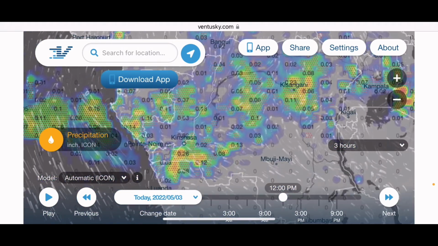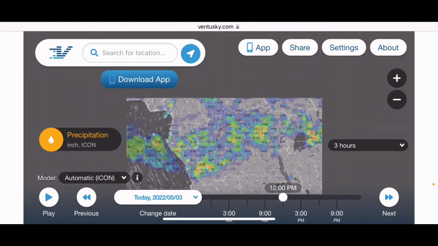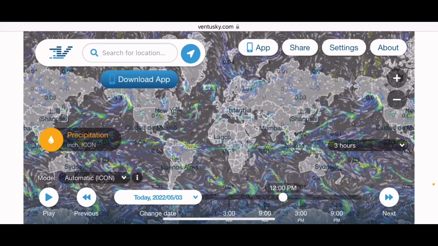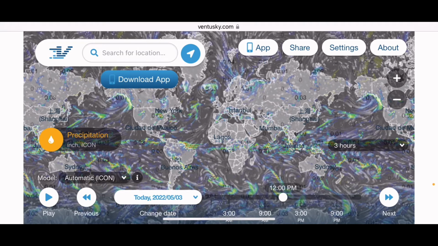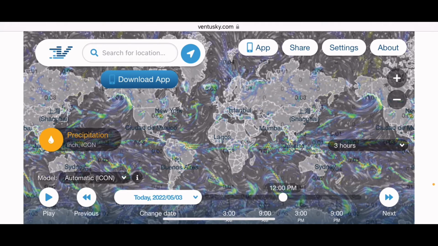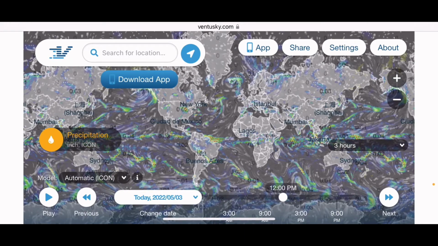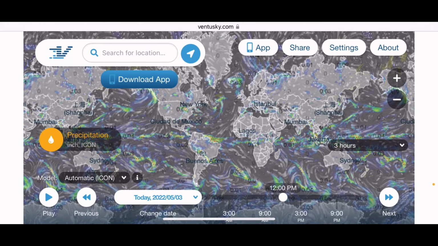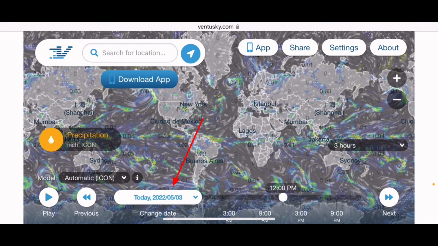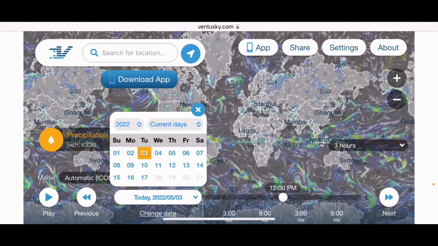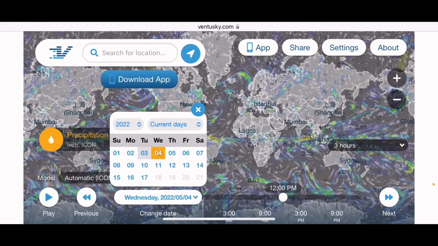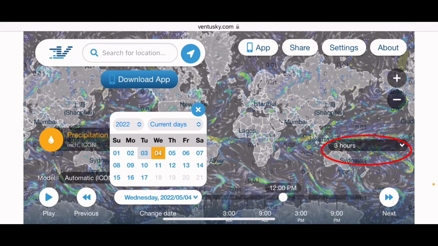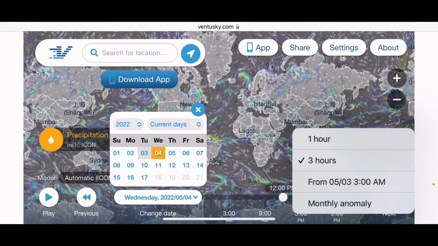Let's zoom out here. This is Africa. You can see the whole world, the whole map of everywhere, of what's going on, if a hurricane is coming, where it will travel, and everything. You can do your days and times. Down here at the bottom, it says today, 22:05:03. You can change this to tomorrow. You can change the times. On the right-hand side in the middle of the screen, it says 3 hours. We can change this to 1 hour.